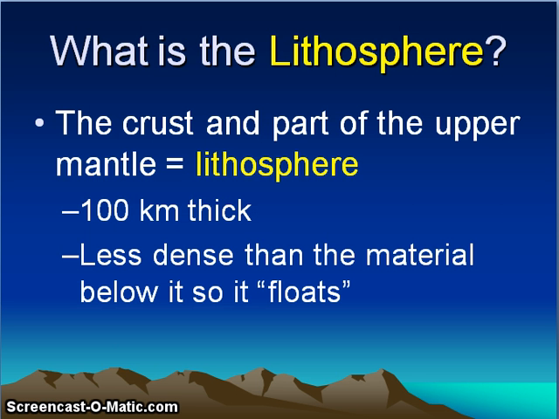Then what is the lithosphere? The lithosphere is the crust and the upper part of the mantle. It is about 100 km thick on average. The lithosphere is very thin in the case of oceanic crust, and it is very thick, with maximum thickness, in mountain chains and continental crust. It is less dense than the material below it, so it floats over the hot magma.